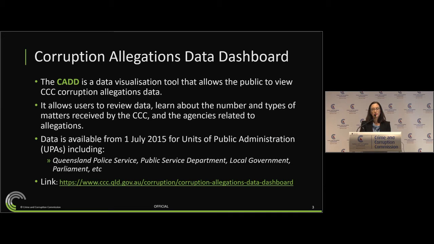We tend to update this either quarterly or every 6 months. At the moment, the next iteration of the CAD will be available to the public around about August, once we received required data from other UPAs in regards to being able to collect rates information. So that data, the next time it's available to the public, will be 30th of June 2020 and available around August.